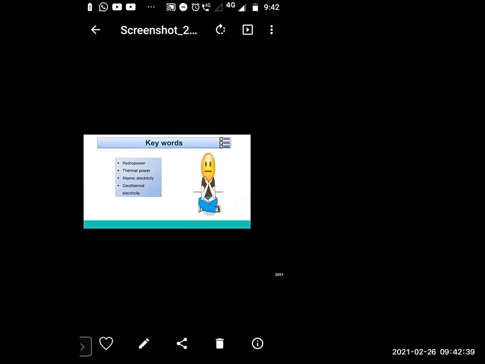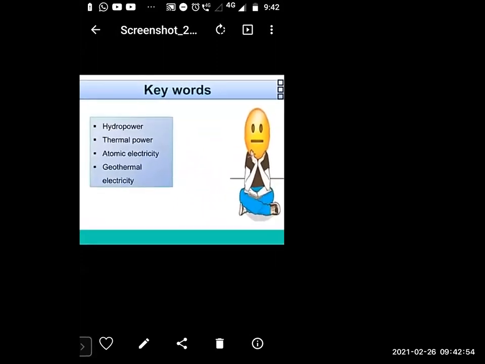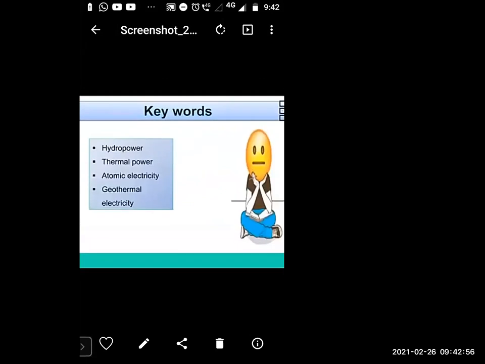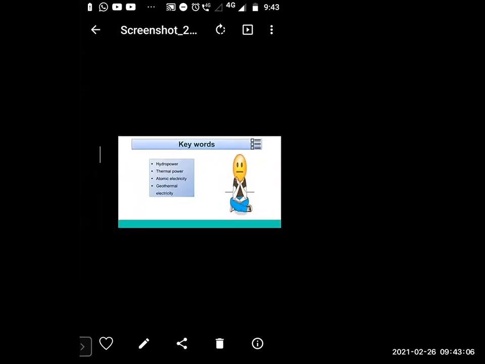So dear students, today we learned the lesson energy resources, and the keywords are hydropower, thermal power, atomic electricity, geothermal electricity. These words are new for you.